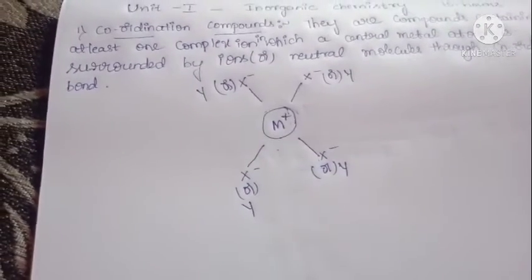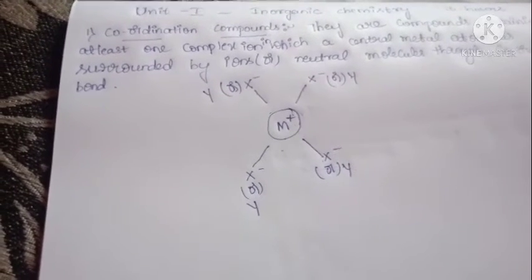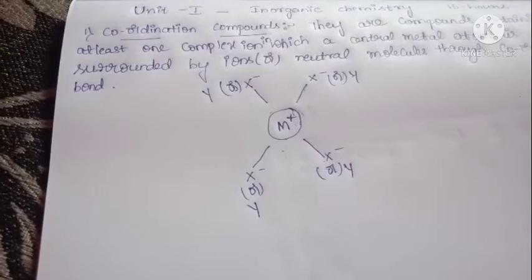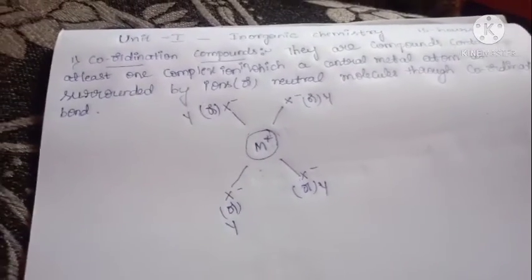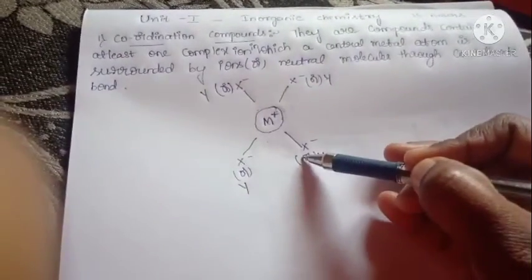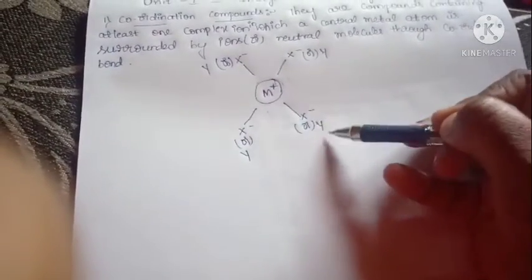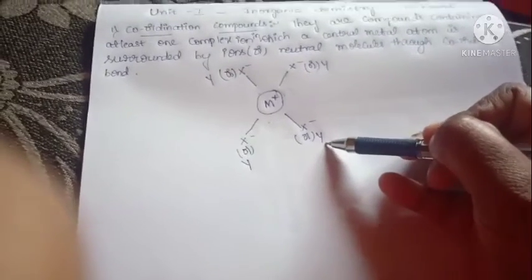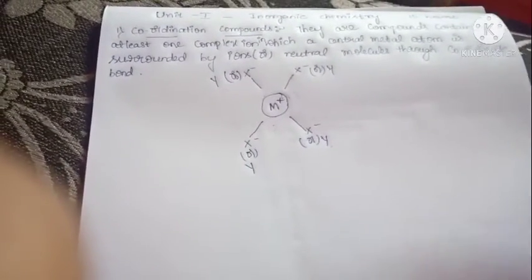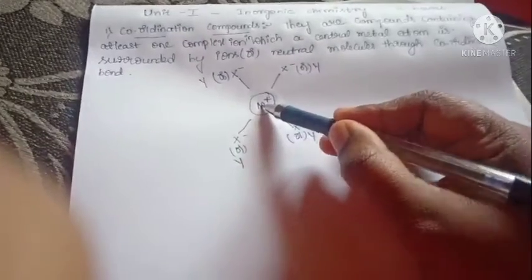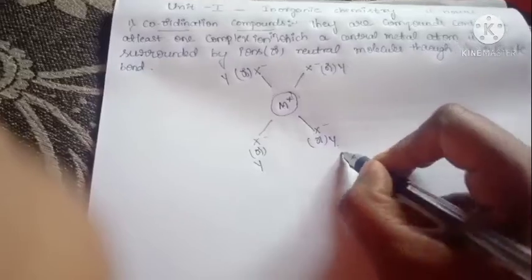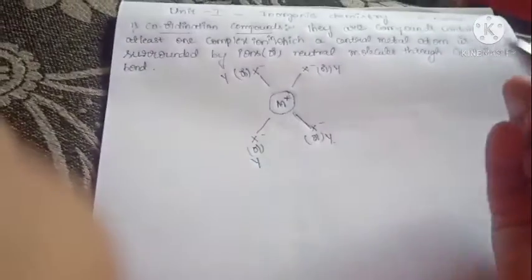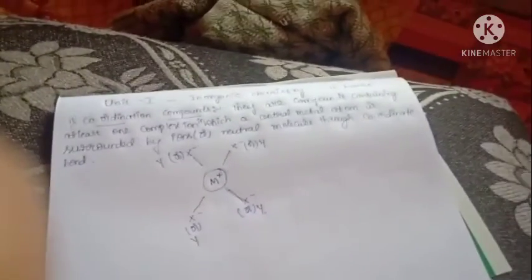We know that a coordinate bond is one where a pair of electrons is donated and is present between the two atoms. It means the central metal atom donates a pair of electrons to the negatively charged ions or neutral species. That donated electron pair is present between the central metal atom and the anionic or neutral species. That is called a coordinate bond. That is called a coordination compound.